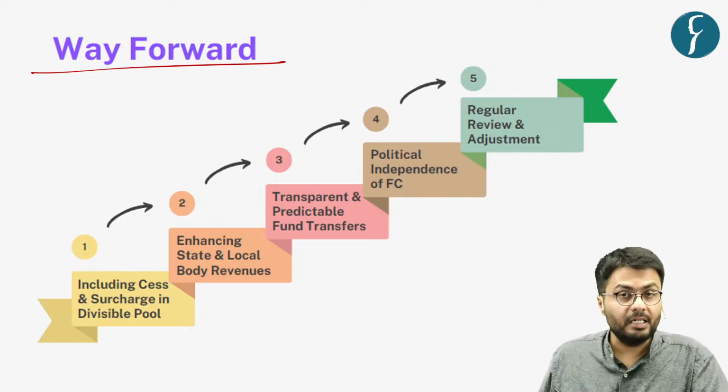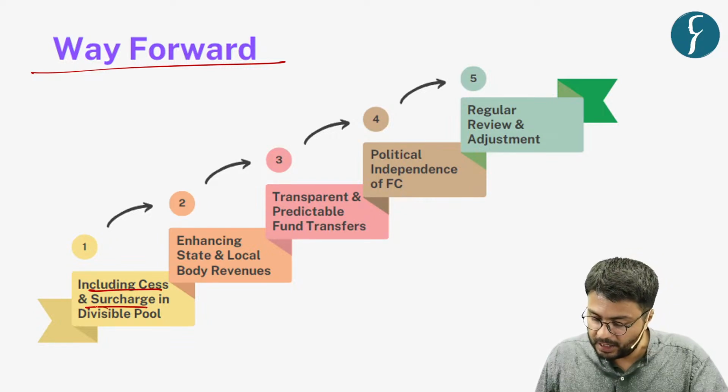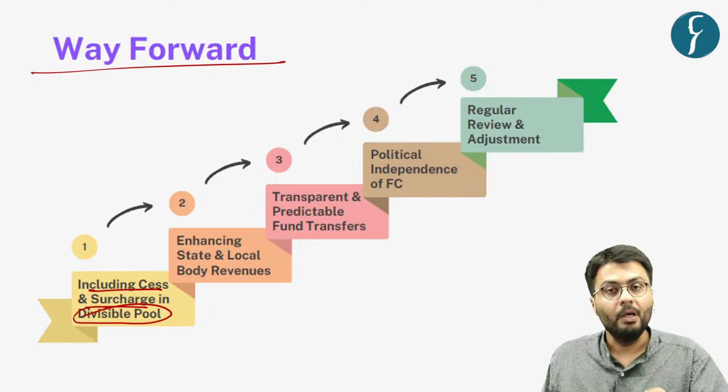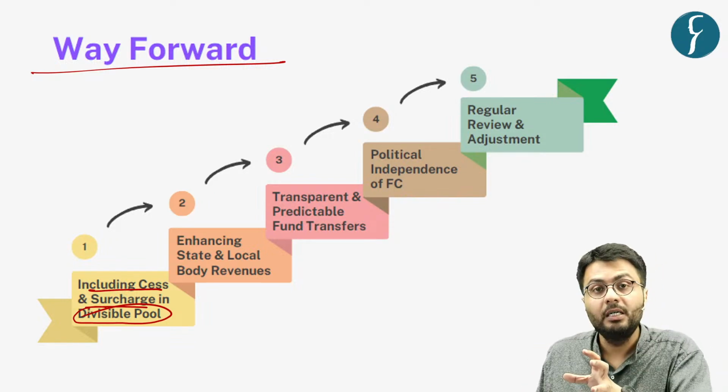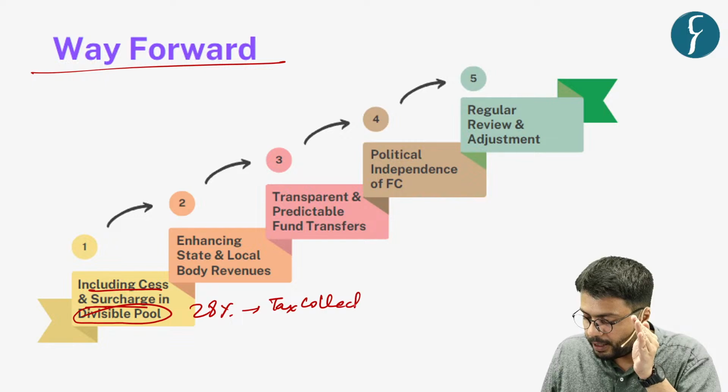Now, the first suggestion in this regard is to include the proceeds of cess and surcharge in the total divisible pool, because currently they are excluded and they form as much as 28% of total tax collection by the union government.